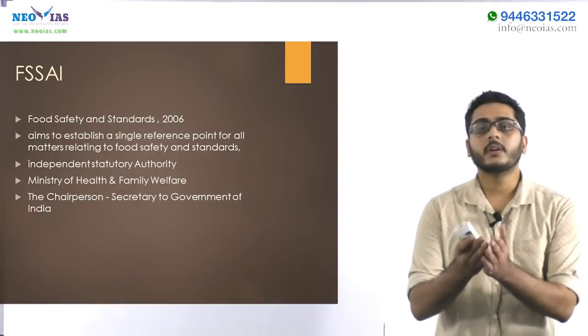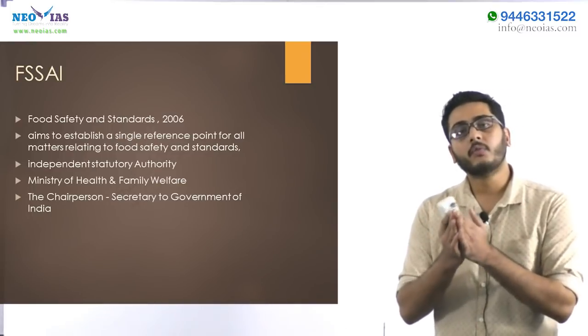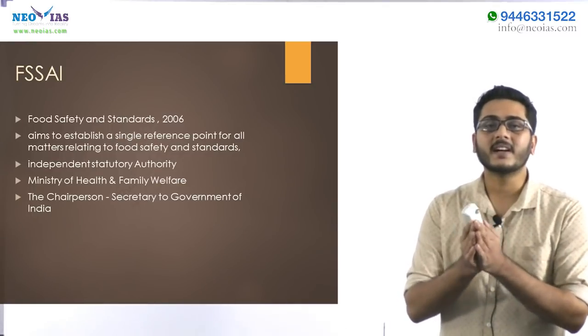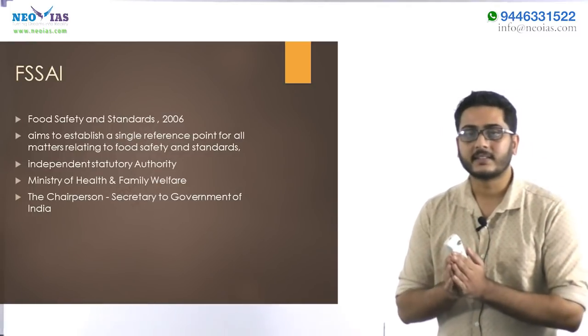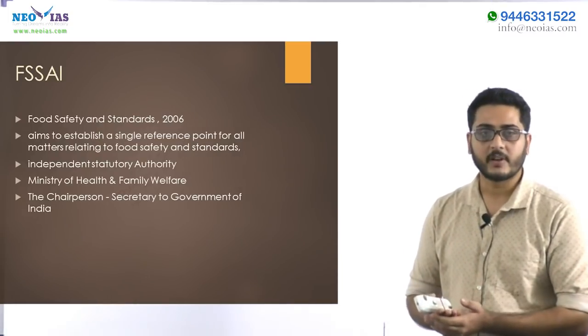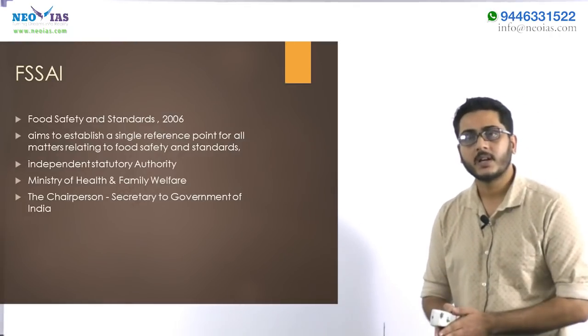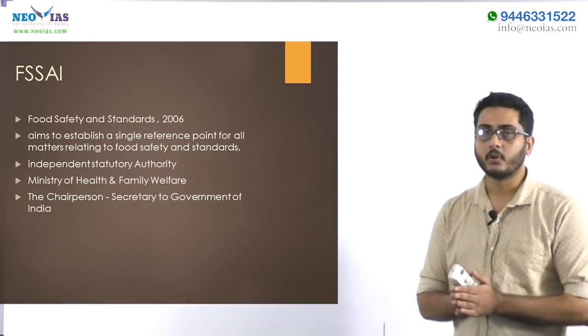It is also intended to bring a single reference point for all food related and food standard related things. It is established under the Ministry of Health and Family Welfare, and it has a chairman who is appointed by the government, and he is a secretary to the Government of India.